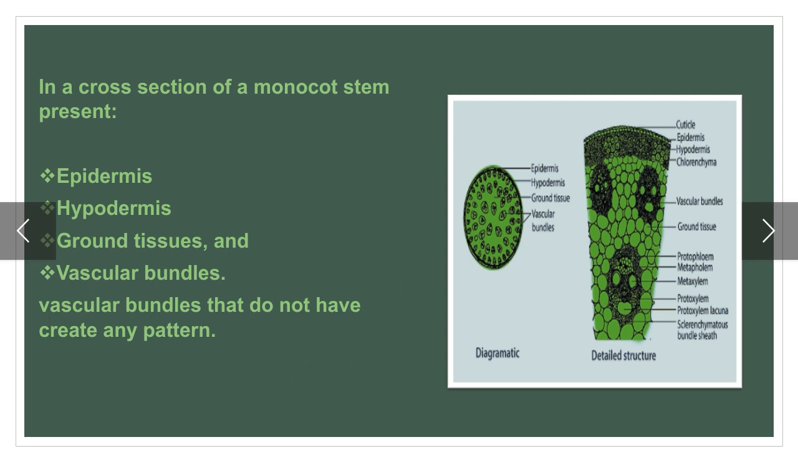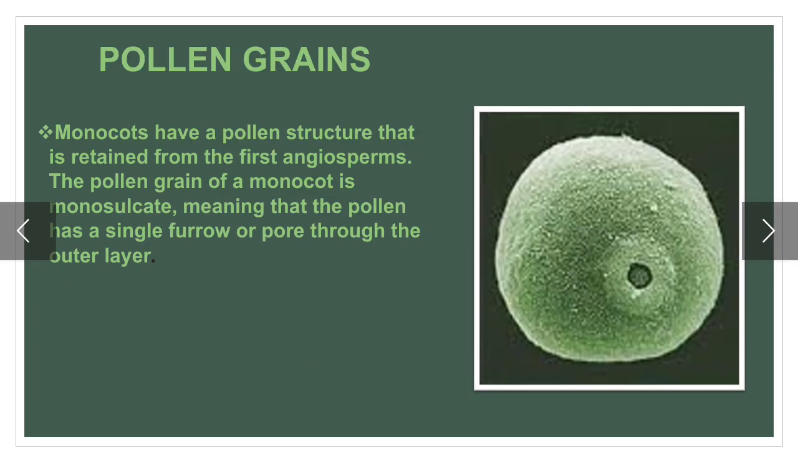In a cross section of a monocot stem, there are some structures present. You can see in the picture as well as in the headings: epidermis, hypodermis, ground tissues, vascular bundles. Vascular bundles do not create any pattern; they are present in scattered form. Pollen grains. Pollen grains of monocot have only a single aperture, only a single hole.